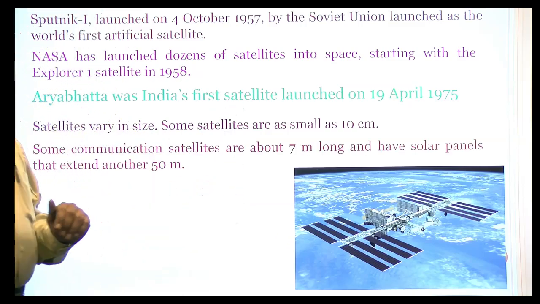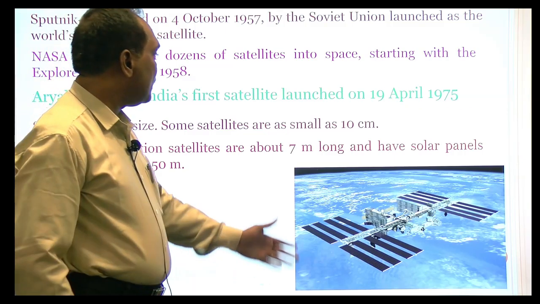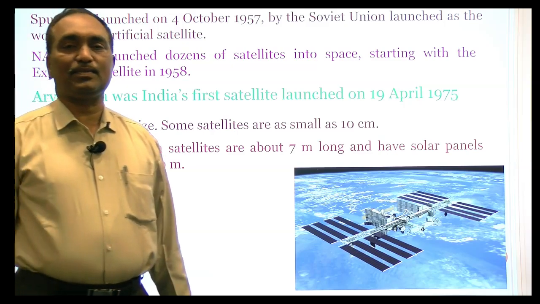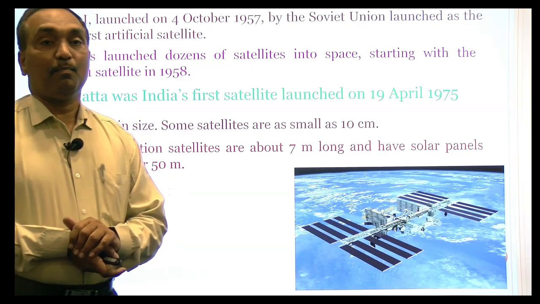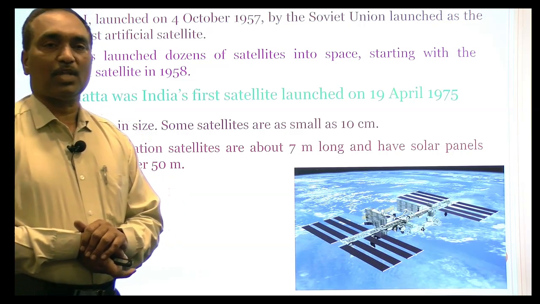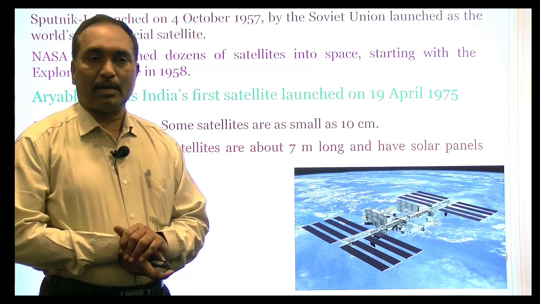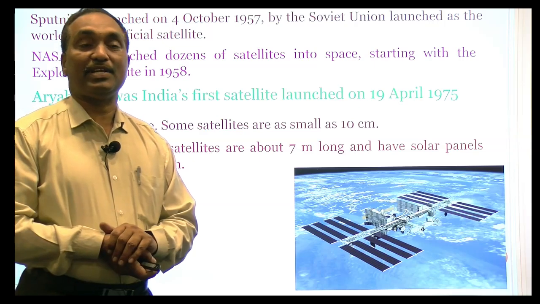Later we prepared communication satellites, whose length is around 7 meters. Of course, 7 meters is only the key part of the satellite. But how will it work? Power is required. But we cannot give the power from the Earth continuously for 10 to 15 years.